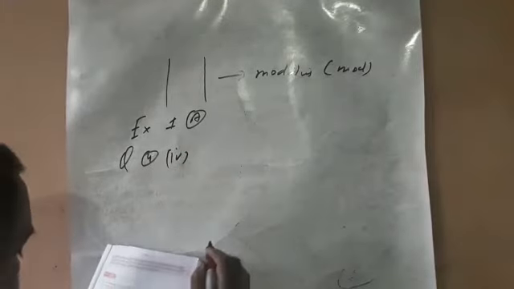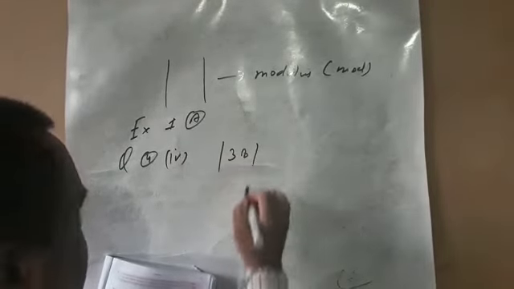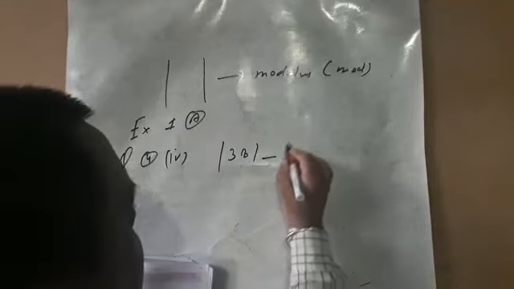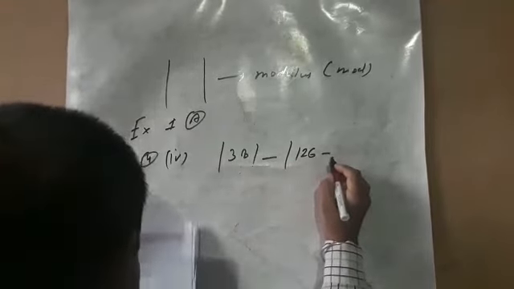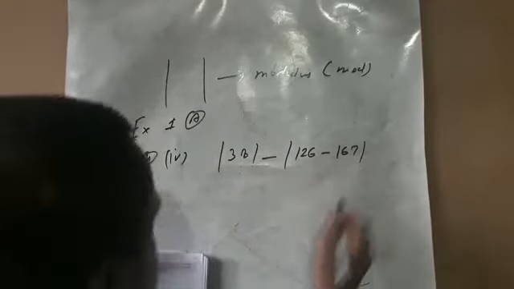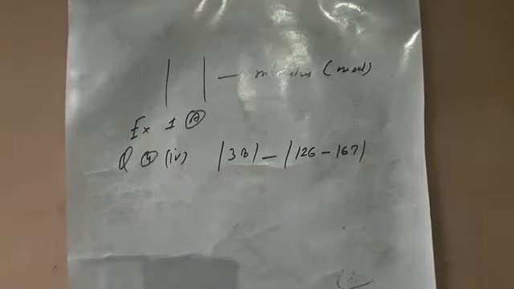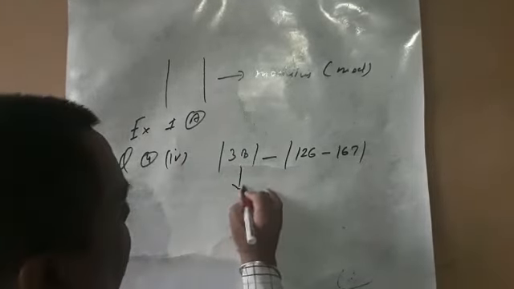Suppose we take the fourth part of it. The fourth part is 38 minus mod of 136 minus 167. This is the question. How to solve it? You know, we take the face value.